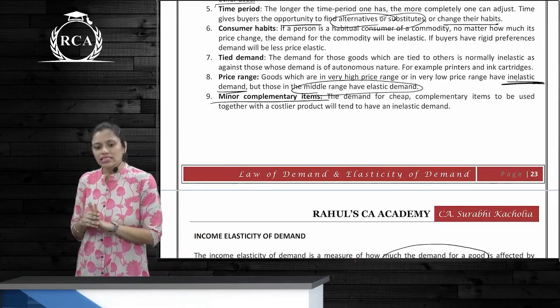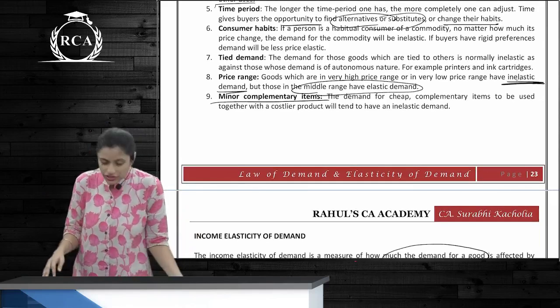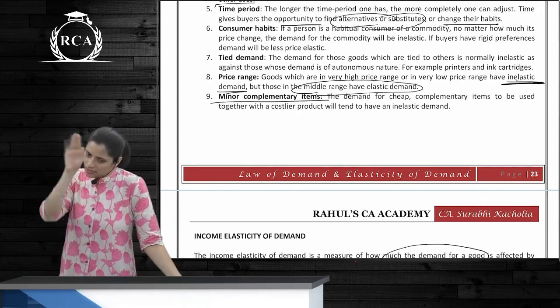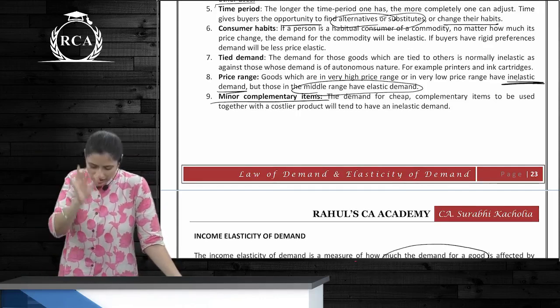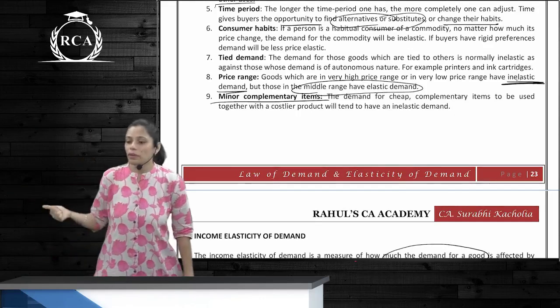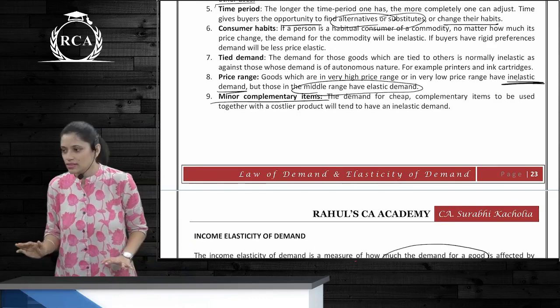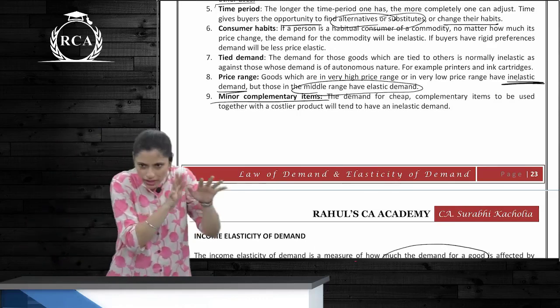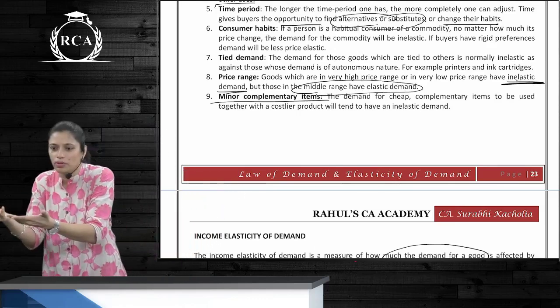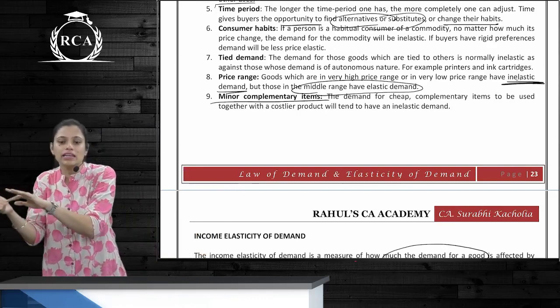Complementary goods. Is it inelastic or elastic? Inelastic. Price range. See, price range, you leave it. You will get confused. Minor complementary items. Inelastic? Matlab, if you are buying the main good, you have to buy the complementary product. So then it becomes inelastic.